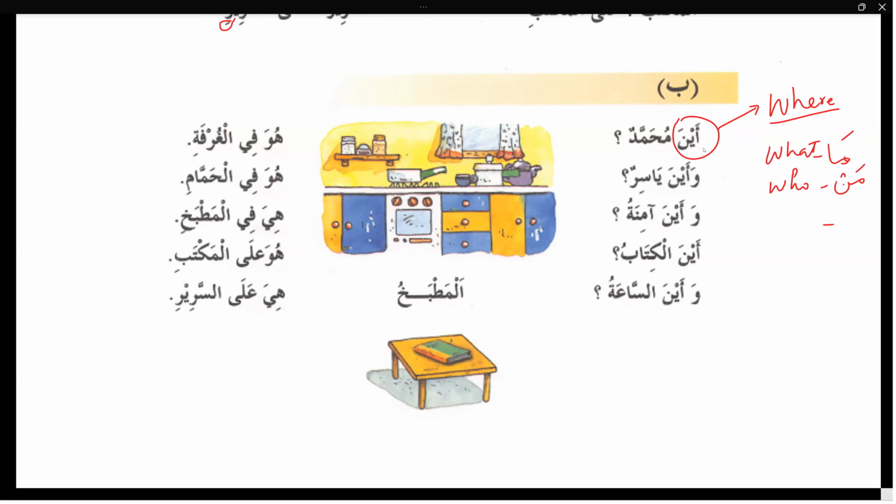And hamza istifham and hal are also used for what. So ma is for ghayru akil, man for akil, and aina is for both, akil or ghayru akil. But ma in the sentence was mubtada. Man was also mubtada.